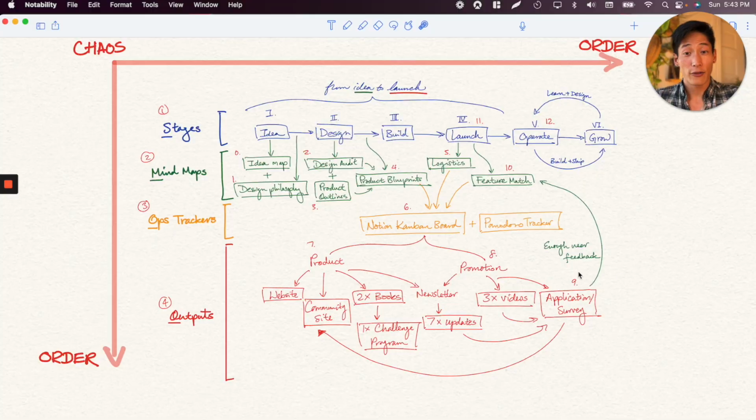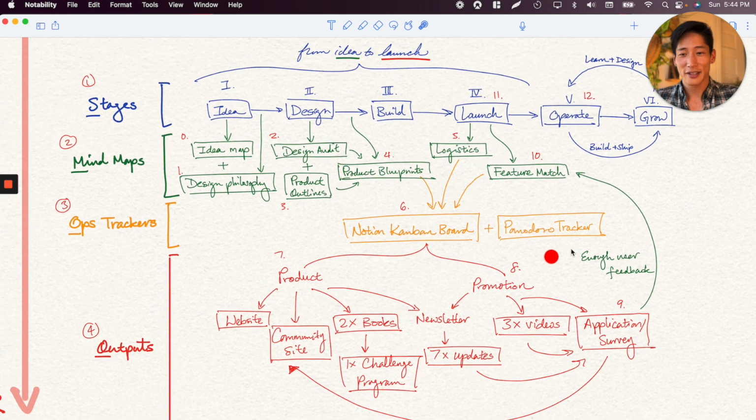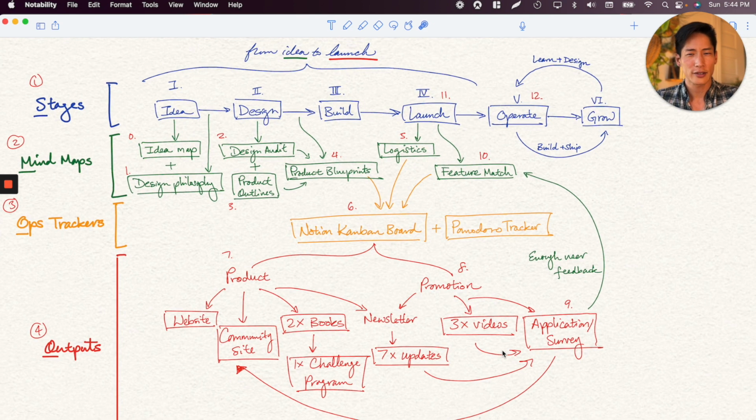All right, finally, we are at the outputs. As I mentioned, all these steps, all this crazy amount of planning over the last couple months has been leading up to just launching the website, the community page, the books, the newsletters, the videos, and the application.